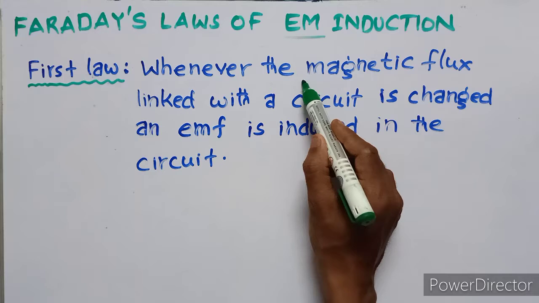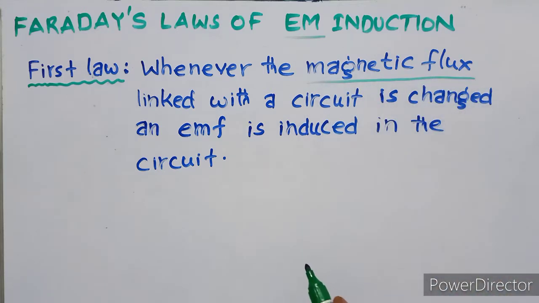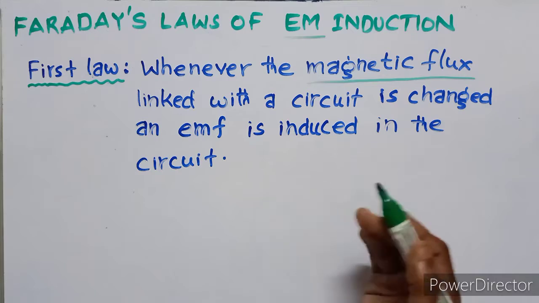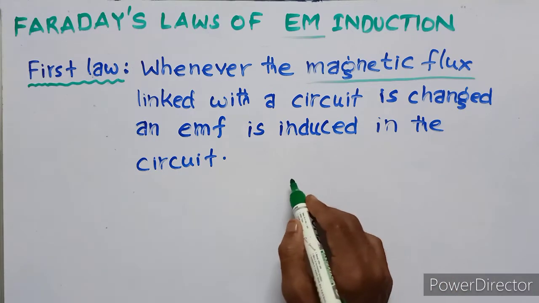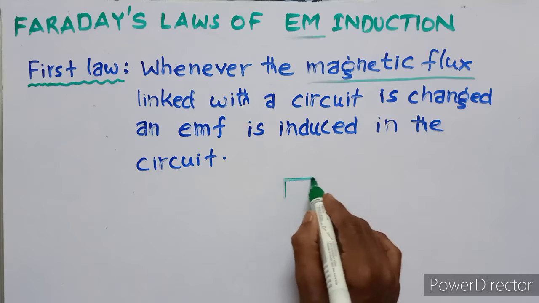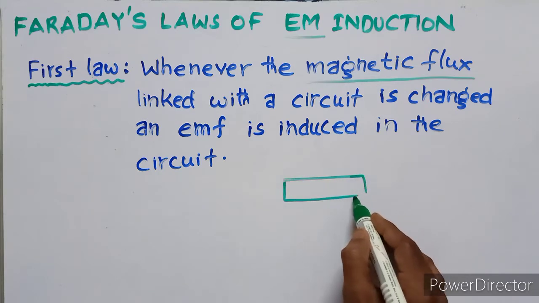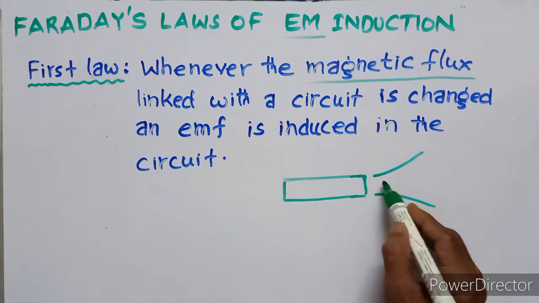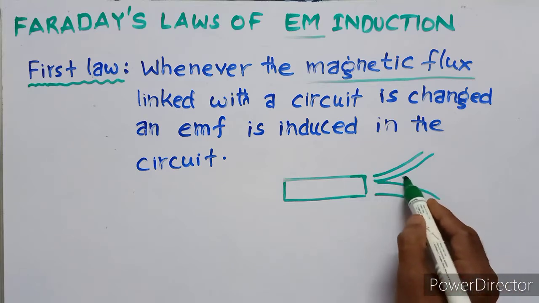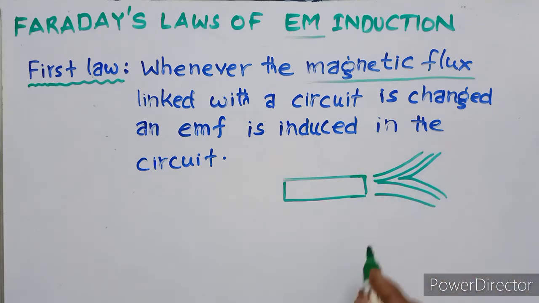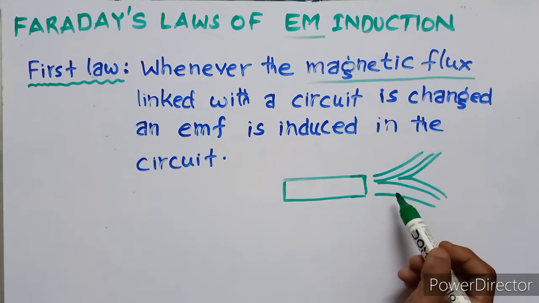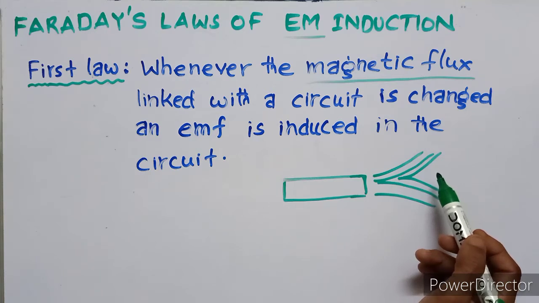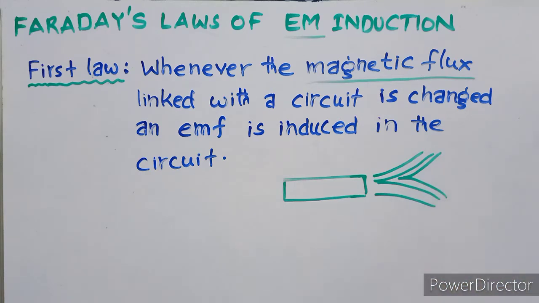What is magnetic flux? Magnetic flux is defined in terms of magnetic lines of force. For example, this is the magnet, and these are magnetic lines of force. The number of magnetic lines of force across some area or some coil is called magnetic flux.